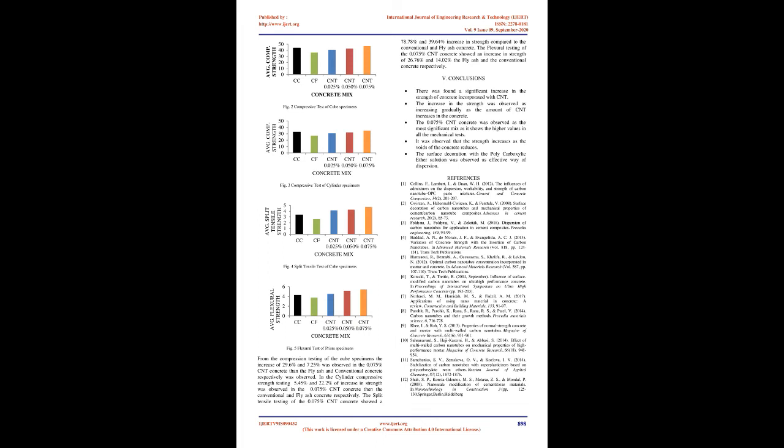Testing of specimens. The mechanical testing of the cubes and cylinders was done on the compression testing machine. The flexural testing was conducted in the flexural testing machine. The testing was conducted based on the codal provisions. Figure 1.A to 1.D shows the mechanical testing of the specimens. Results and discussions. After the testing of specimens, the results were computed based on the conventional procedure. The compressive strength for the cube and cylinder specimens, the split tensile strength for the cube specimens and the flexural strength for the prisms were computed.